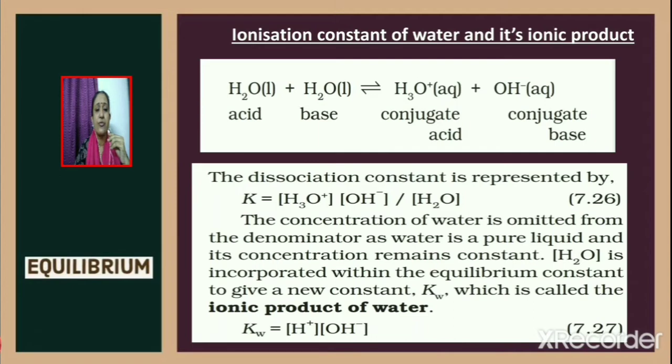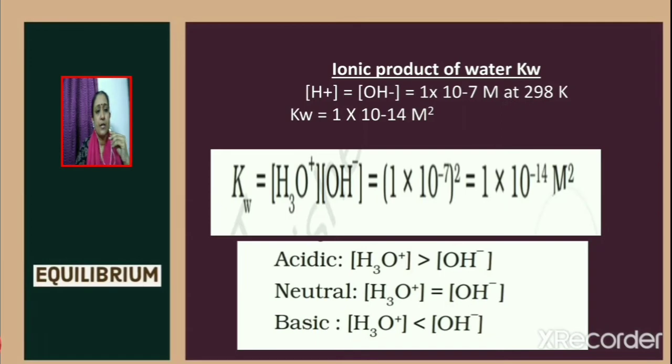So the concentration of water is incorporated within the equilibrium constant and it gives a new constant Kw, and Kw is known as the ionic product of water. So ionic product of water Kw is equal to H⁺ ion concentration times OH⁻ ion concentration. Now at 298 Kelvin, H⁺ ion concentration is equal to the OH⁻ ion concentration and it is equal to 1 × 10⁻⁷ molar.